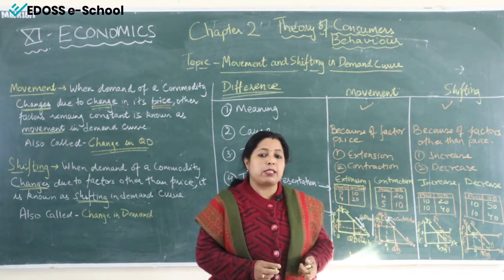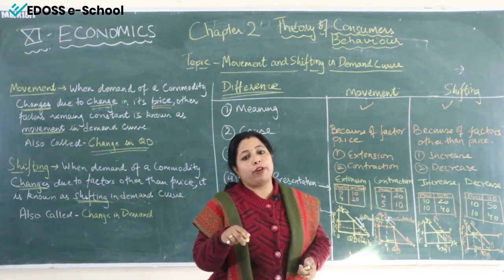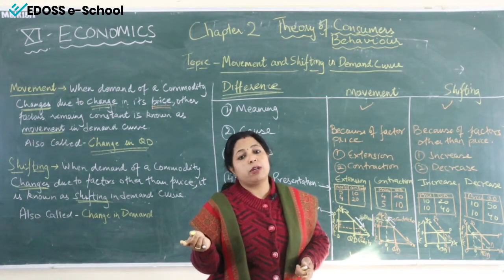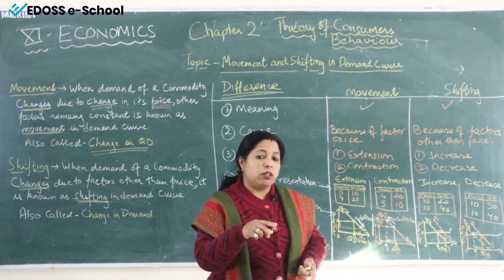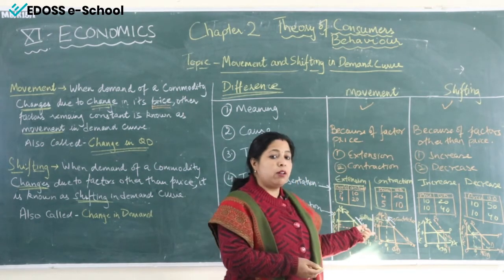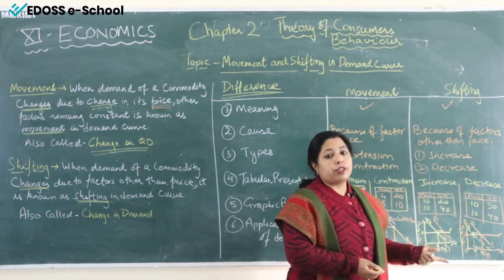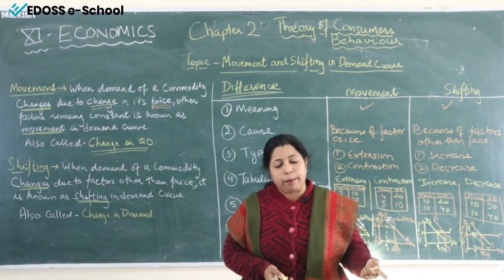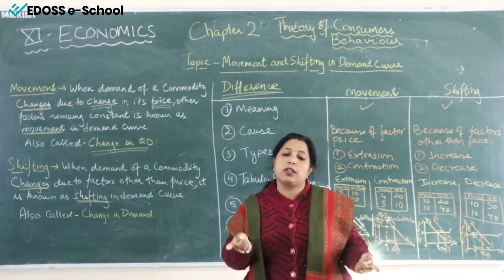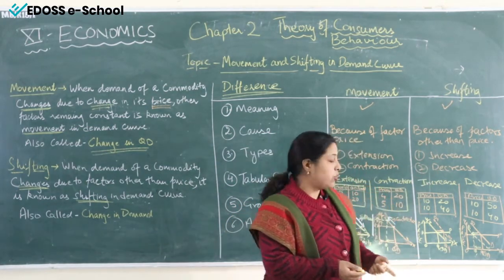When movement takes place in the demand curve, the law of demand is applicable, because the law of demand is due to change in demand due to price. That is, the law of demand is applicable while movement, and it is not applicable while shifting, because shifting takes place because of factors other than price. So the law of demand is not applicable in shifting.